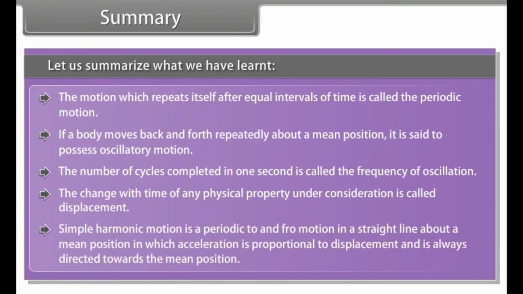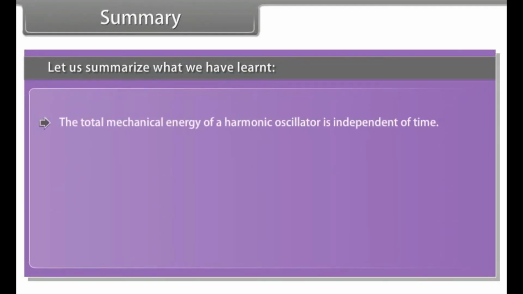Simple harmonic motion is a periodic to-and-fro motion in a straight line about a mean position, in which acceleration is proportional to displacement and is always directed towards the mean position. The total mechanical energy of a harmonic oscillator is independent of time.